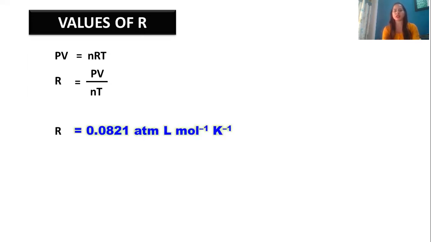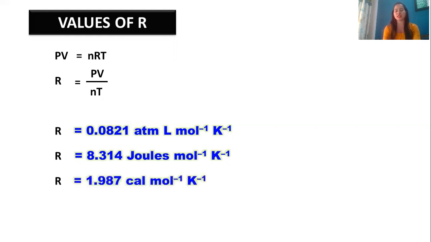Like I have over here R is equal to 0.0821 liter atmosphere per mole Kelvin. It indicates that your volume is in liter and pressure should be in atm, atmospheric pressure. Second, we have R is equal to 8.314 joules per mole Kelvin. When I say joules, that is nothing but Newton meter. You need to know Newton means pressure should be in Pascal. You can take pressure in Pascal and volume in meter cube.